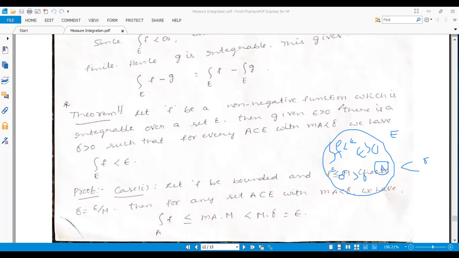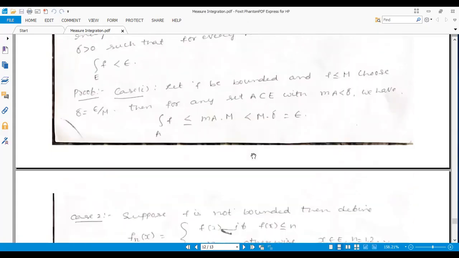Here we will prove it in two cases. In the first case, let F be bounded, meaning there is some positive number M such that F is less than or equal to M. Here we are choosing delta equal to epsilon by M. Then for any set A contained in E with measure of A less than delta, we have the integral of F over A is less than or equal to the measure of A times M, since it is bounded by M.